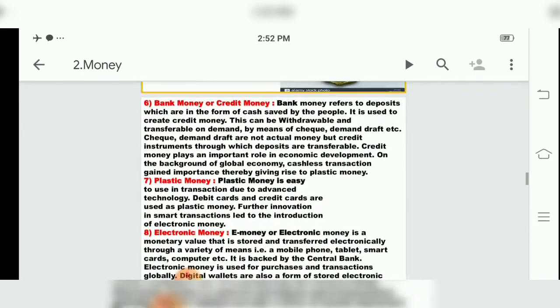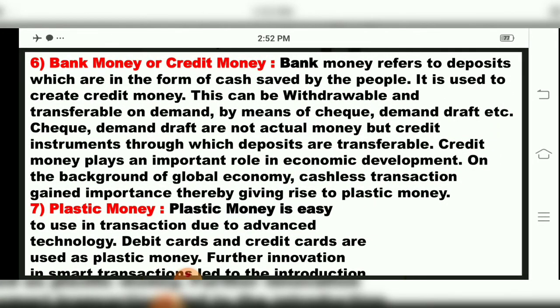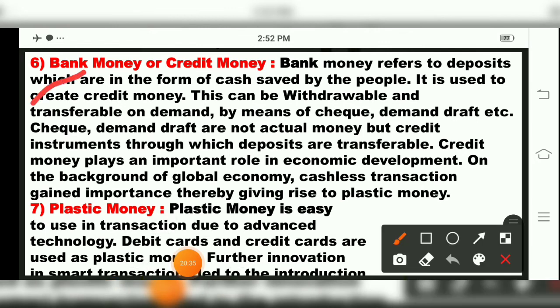Then the next type of money is bank money or credit money. Now what is bank money? Bank money refers to deposits which are in the form of cash saved by the people. It is also used to create credit money. So children, bank money means what? Check, demand draft. Credit cards come under plastic money, but checks and demand drafts come under bank money.